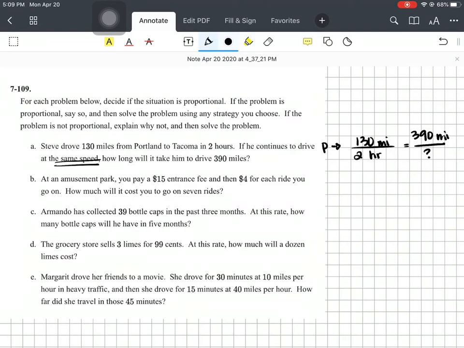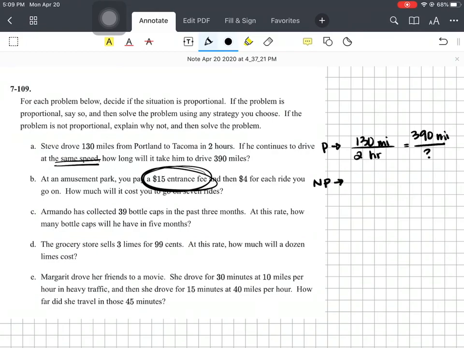For part B, at an amusement park, you pay $15 entrance fee and then $4 for each ride you go on. How much will it cost you to go on 7 rides? Okay, this one is not proportional. Why? Because of this entrance fee. When you pay a one-time fee, right, a shipping charge, an entrance fee, one tax, that you pay just that one time, then it doesn't make it proportional anymore. Okay, but if that entrance fee wasn't there, it would be proportional. So how much will it cost you to go on 7 rides?